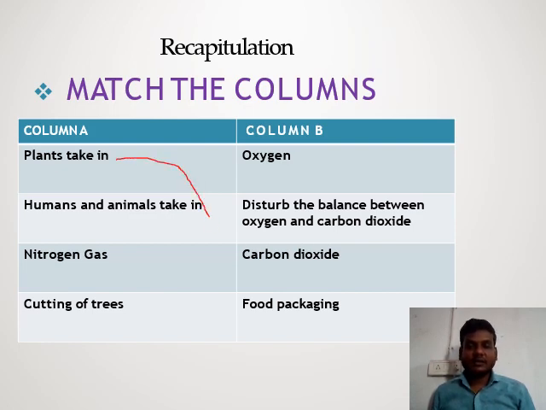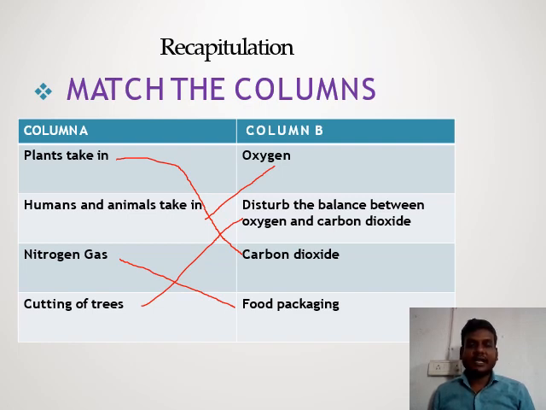Plants take in carbon dioxide. Humans and animals take in oxygen to survive. Nitrogen gas is used for food packaging. And cutting trees disturbs the balance between carbon dioxide and oxygen.